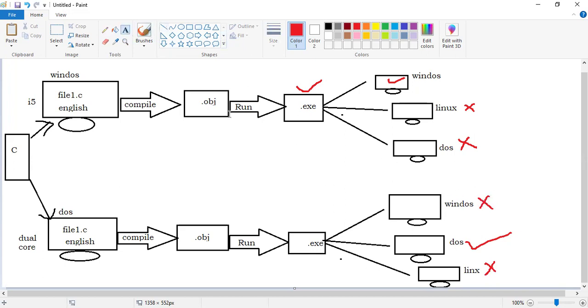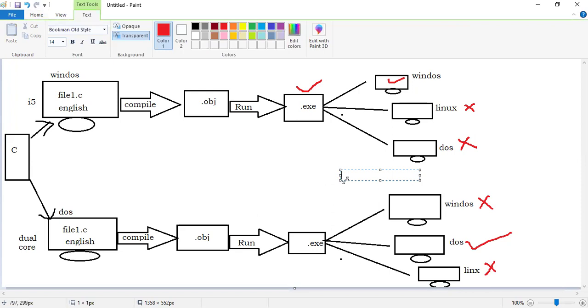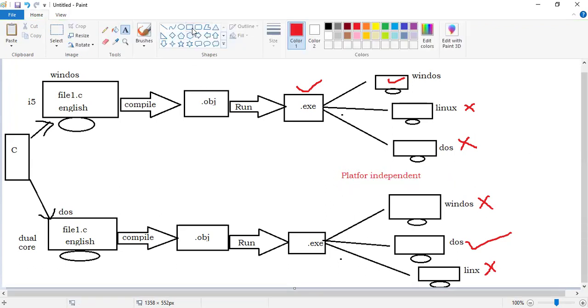Sir, why? Because it is platform dependent. Observe, the same C software can happily run on an i5 processor or on a dual core processor or not? That means it is machine independent, right?